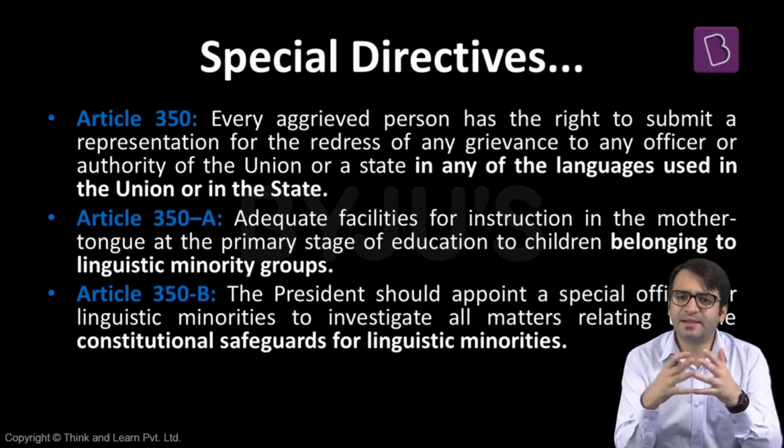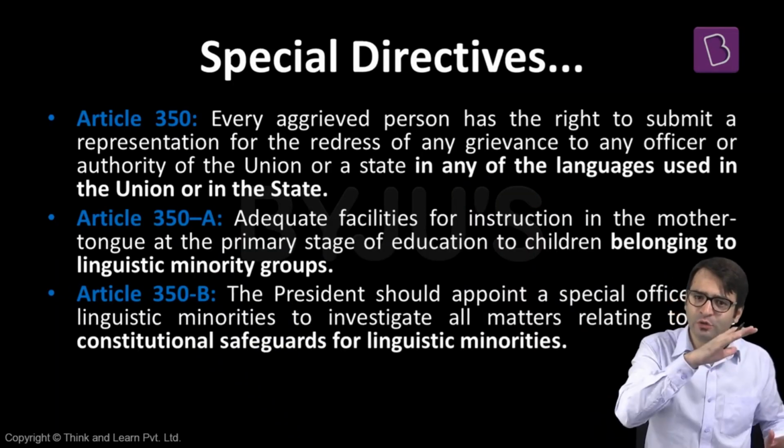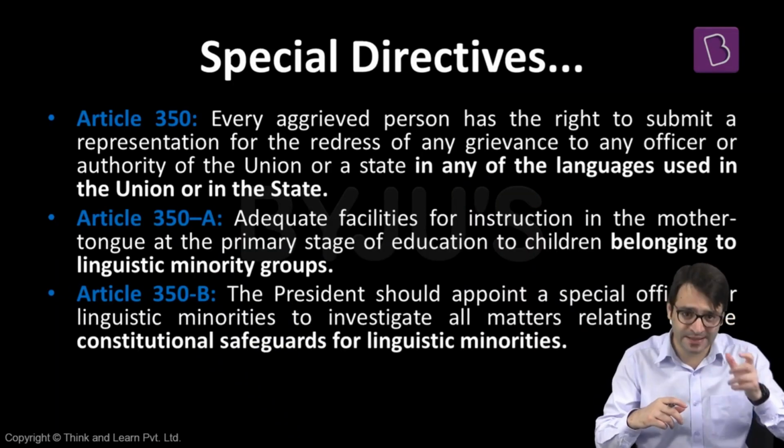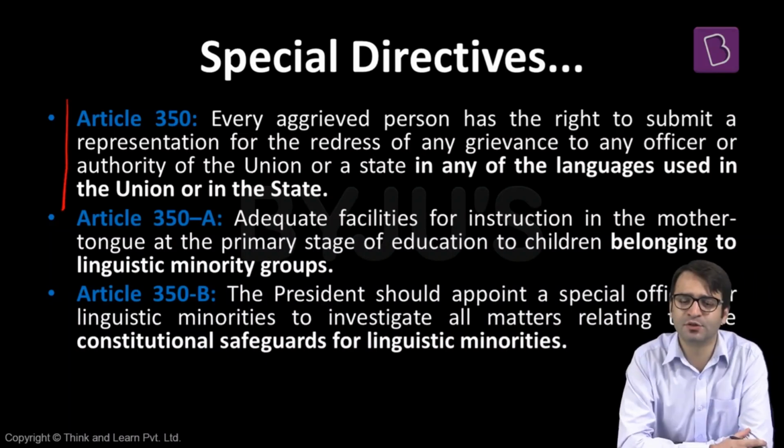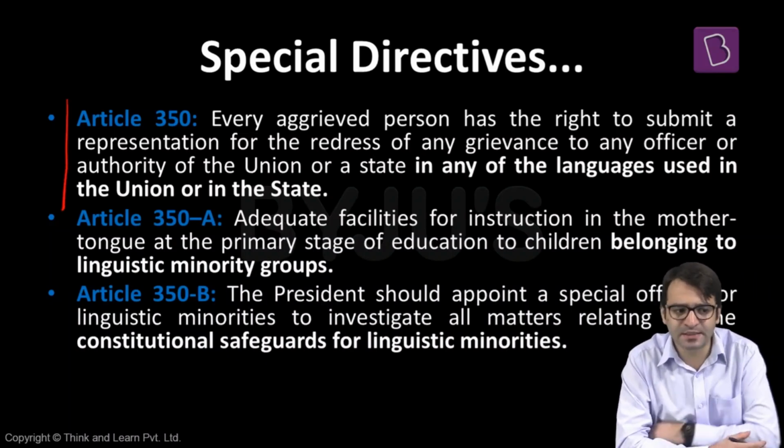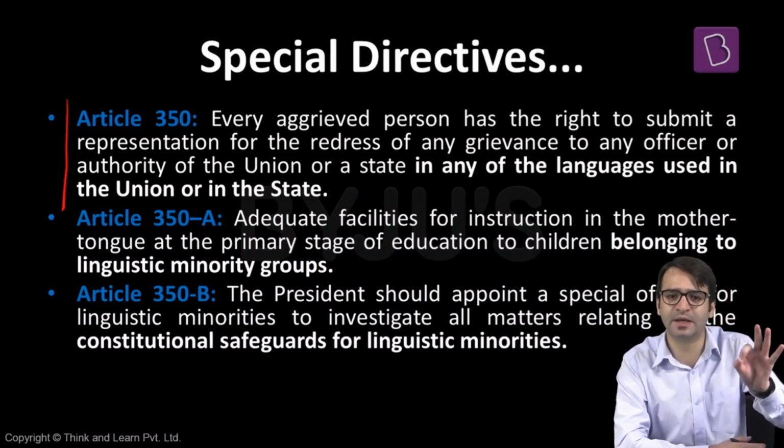When we began this chapter, I told you that we will talk about the official language of the union, the language for the state, we'll talk about language of the judiciary and the text of the laws, and then there are special directives. Let's look at what these special directives are. Number one, Article 350 of the Indian Constitution. If I'm a citizen and I have a complaint to make, I can make this complaint before an officer of the government in any language that is used in the state. That's Article 350 of the Indian Constitution.